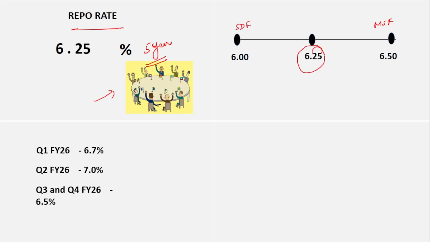So the repo rate has come down from 6.5 to 6.25, MSF to 6.5 and SDF to 6%, and the bank rate is also 6.5.